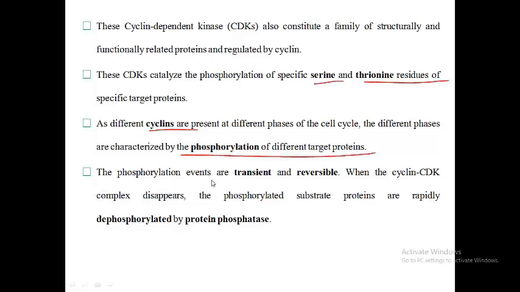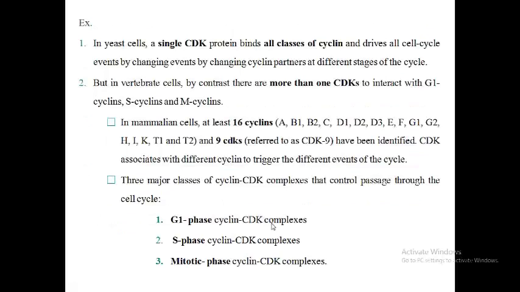The phosphorylation events are transient, meaning that they require a very small period of time, and reversible. When the cyclin-CDK complex disappears, the phosphorylated substrate proteins are rapidly dephosphorylated by protein phosphatase. Okay.